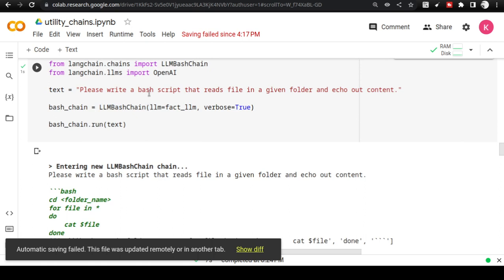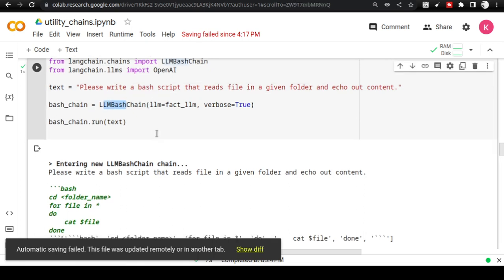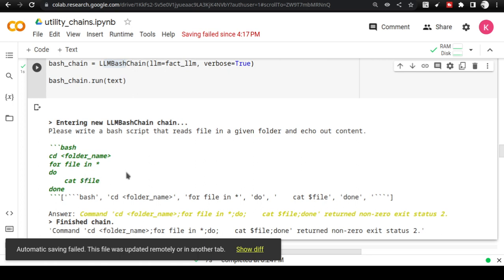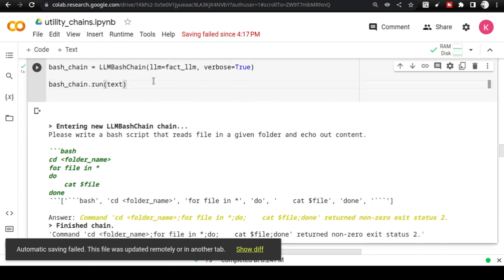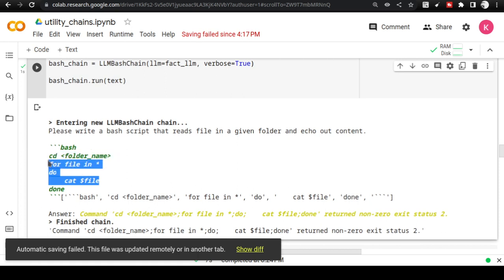Here you see that you can actually use LLM bash chain and you can write your own. Ask the large language model to write a bash script for us. Bash is one of the most difficult things for many people, but it is something that everybody has to learn right now. I'm just asking, please write a bash script that reads the files in a given folder and echoes out the content. This is a simple thing I asked, and it gave me a bash program also. But how will I know that it is correct? And how will I know how to execute it? These things you have to anyway master.